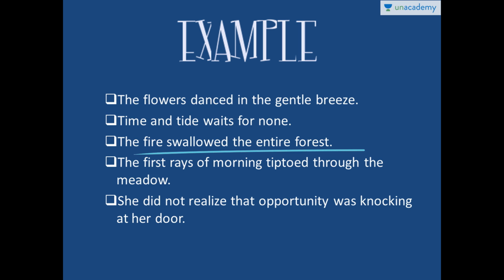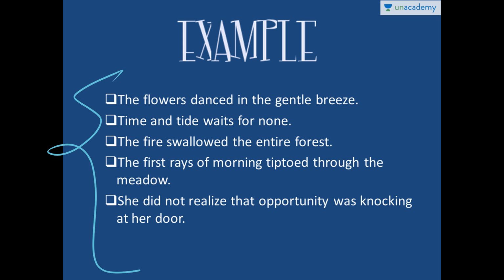What it means is that there was a fire in the entire forest and everything got burned, but it would have sounded flat and boring if we just said there was a fire. There was a fire in the forest and nothing is left, everything's burned, and it really sounds better and much more expressive when we say the fire swallowed the entire forest.